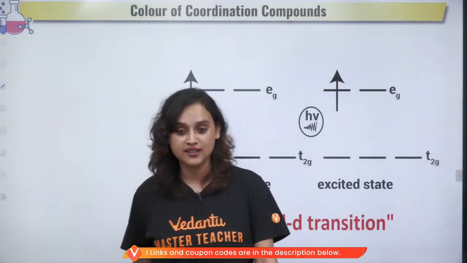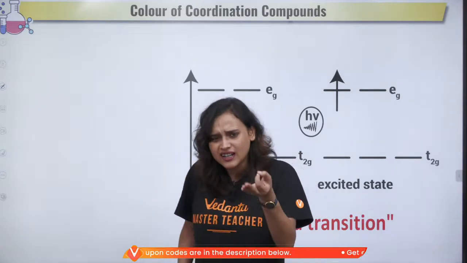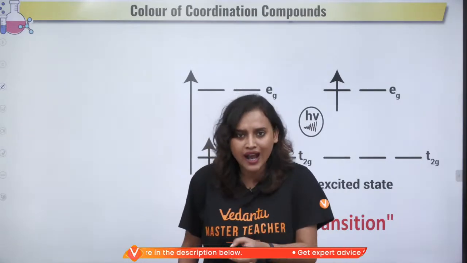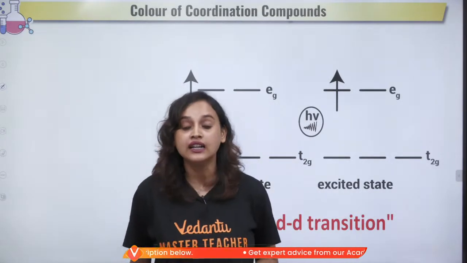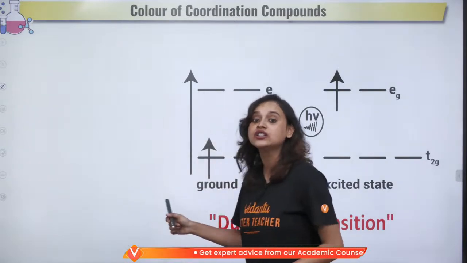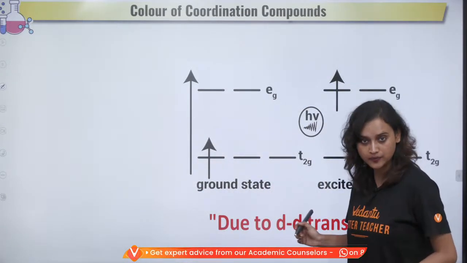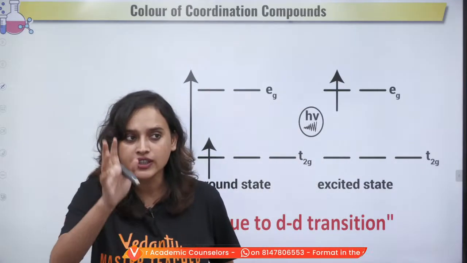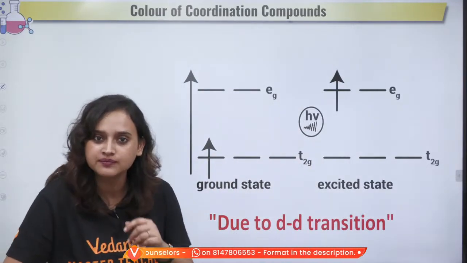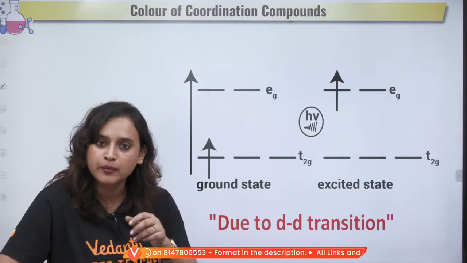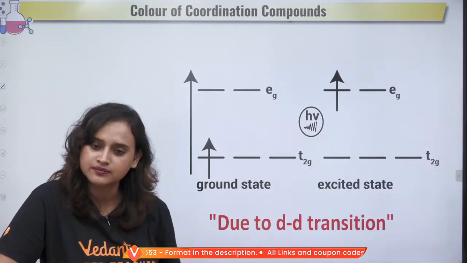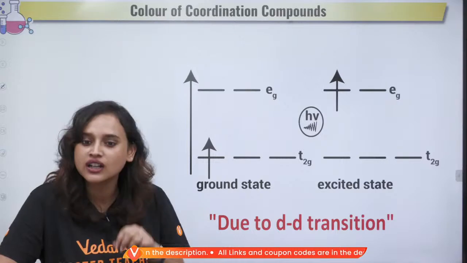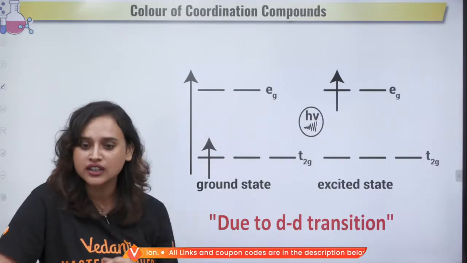How do we understand this? Okay. So, why does this color even arise? Why is it that the color is there? The color is there only because of the d-d transition. Okay. Now, tell me something. What if there is no ligand? Will it show color? What if in a compound there is no ligand? It will not show color.